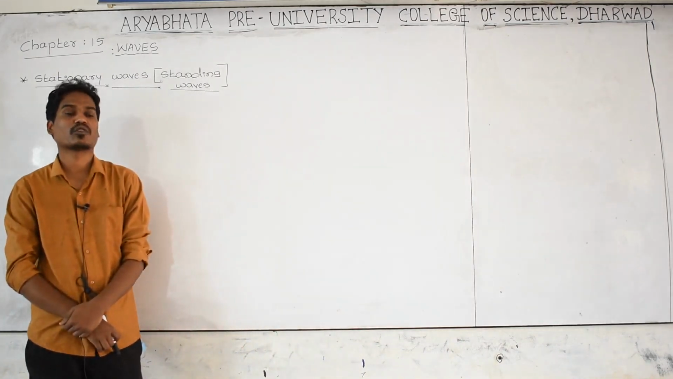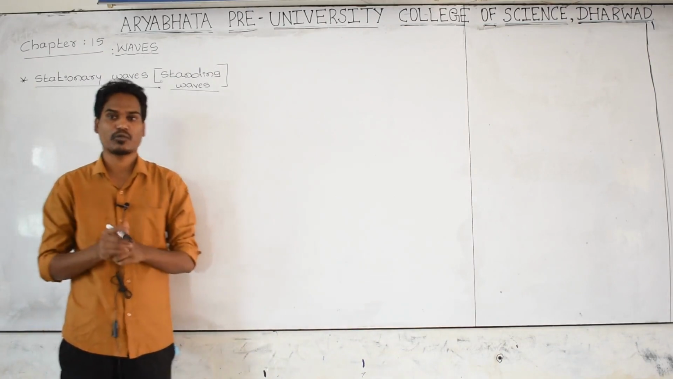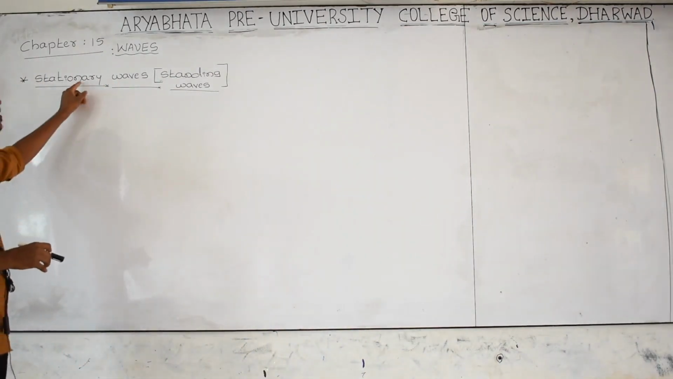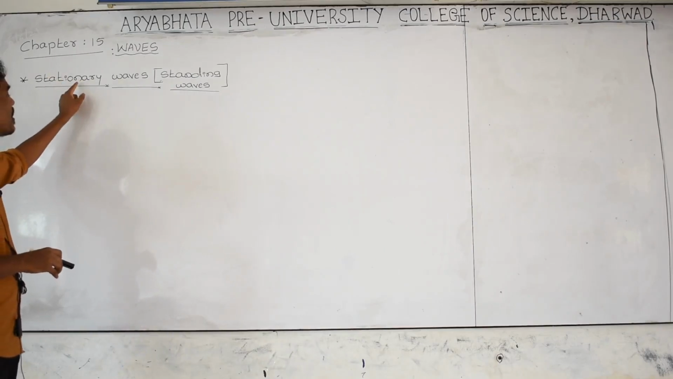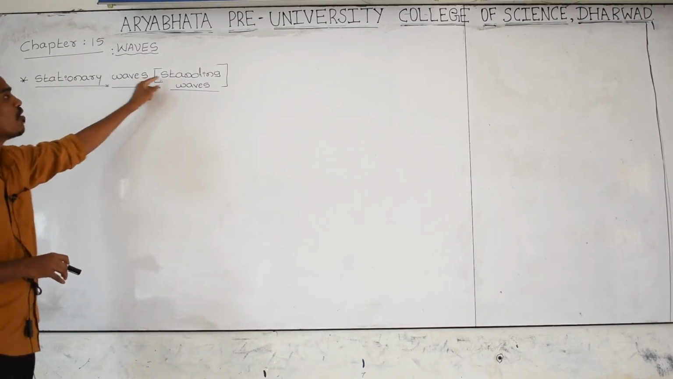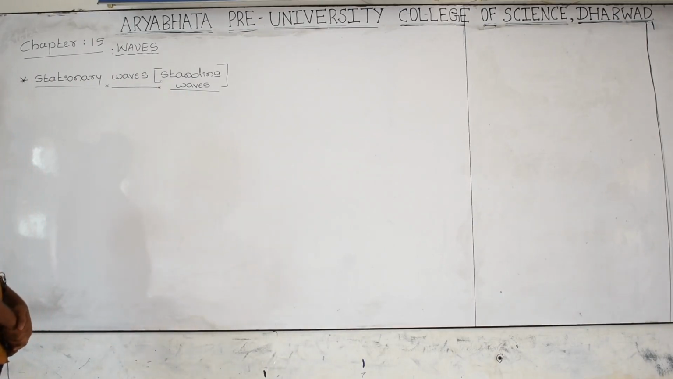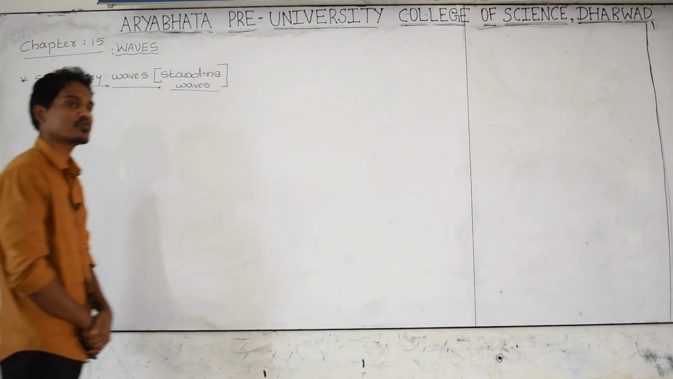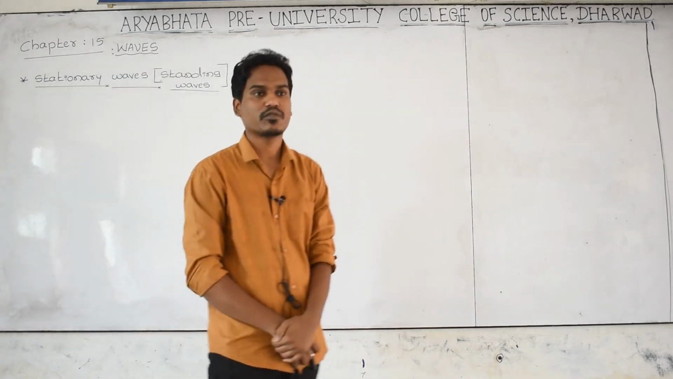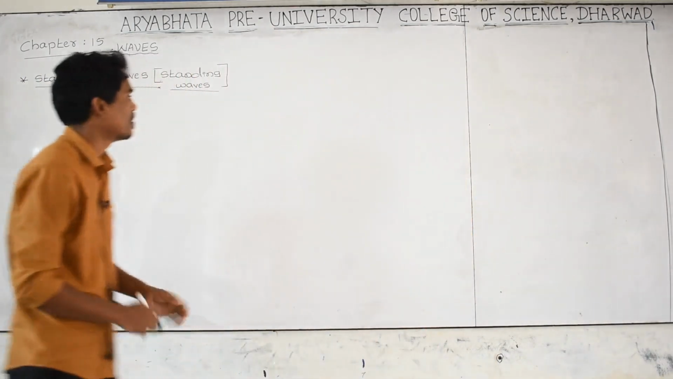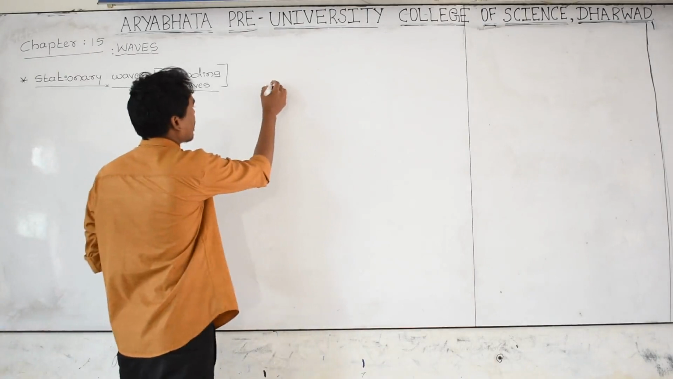We have studied about the progressive wave, and today another type of wave, which is different, is called a stationary wave or a standing wave. Both are the same, and we have to study this stationary wave or standing wave. Before studying what we mean by stationary wave or standing wave, let us see one of the waves I am taking here.